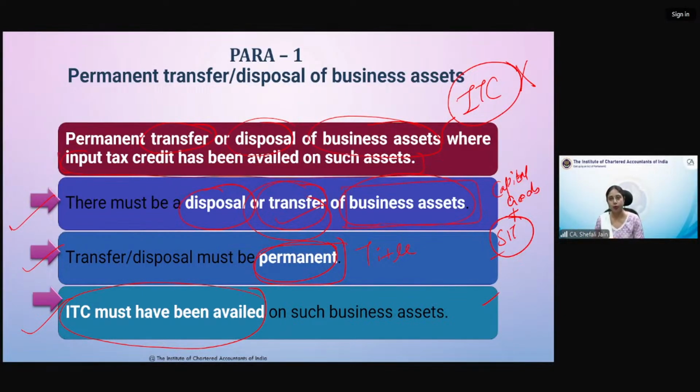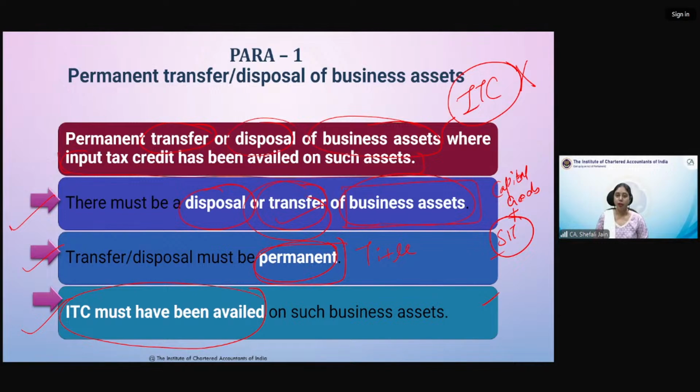When you sold those goods, you are a trader, and when you sold those goods, you have to pay a tax of 12 rupees. Tax payable is 12 rupees. So you will get an adjustment. This 10 rupees tax paid on purchase will be adjusted against 12 rupees tax. So only net 2 rupees has to be paid by the seller.